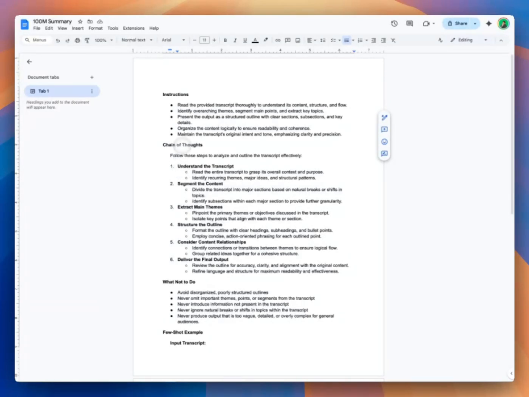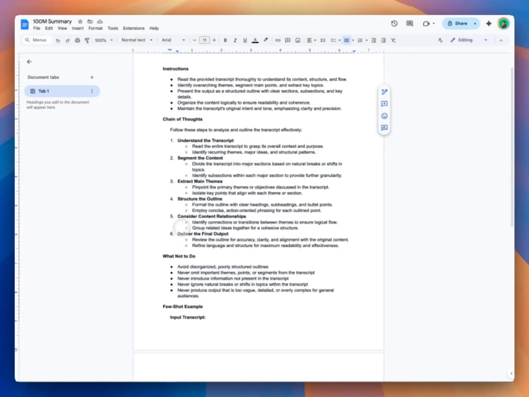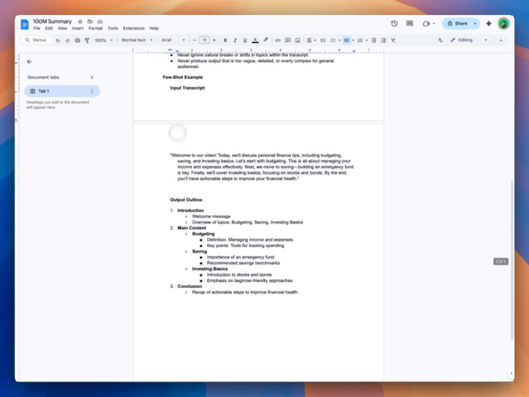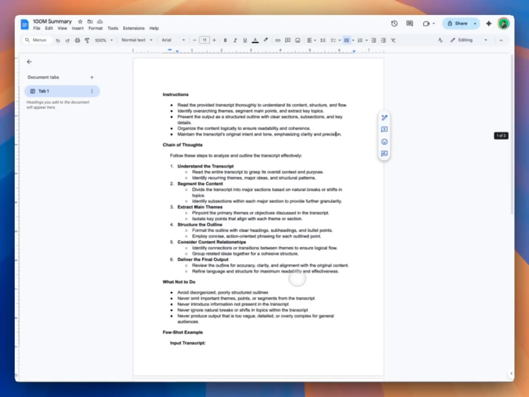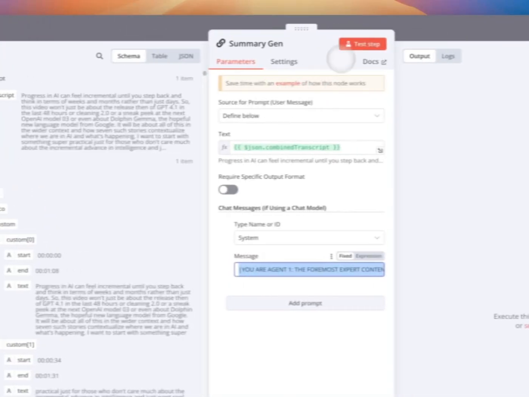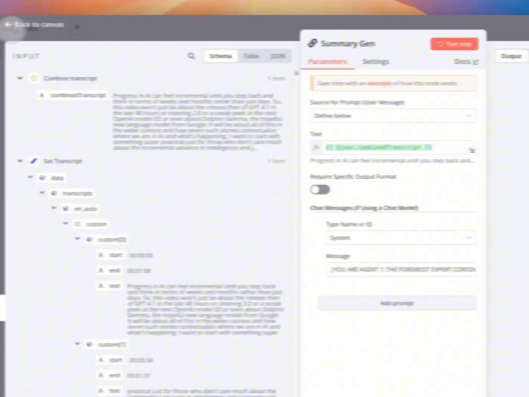And for chain of thought, I just ask it how it should analyze it and do the work for me. So first, understand the transcript, and second, segment the content. Third, extract main themes. Fourth, structure the outline. Sixth, deliver the final output like this. And then I add examples here. So this long prompt should work for us very well. And if I come back here, I just want to test step again.